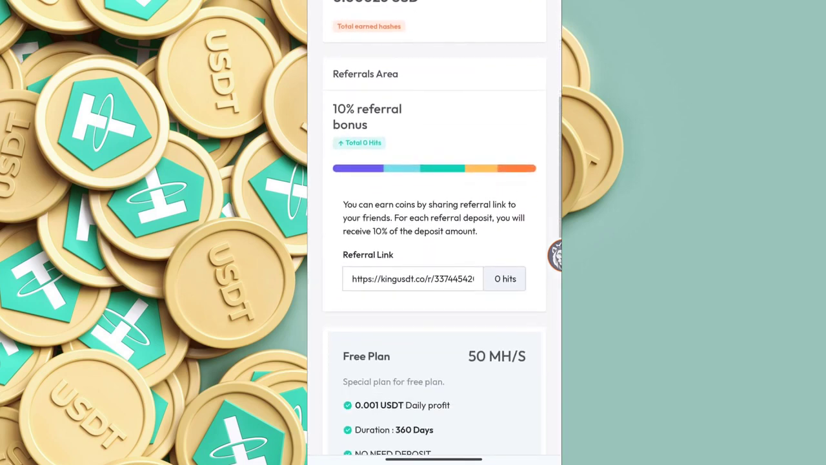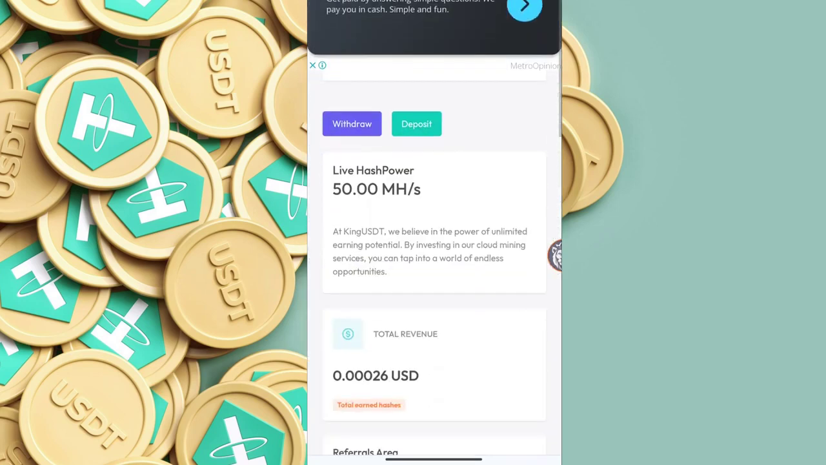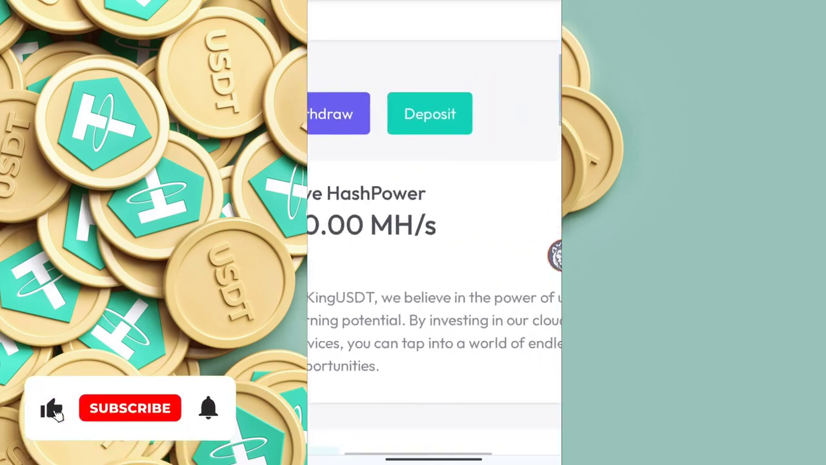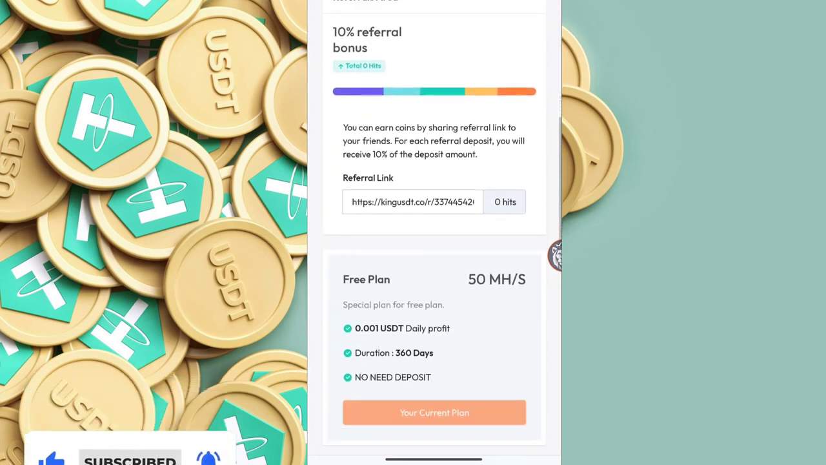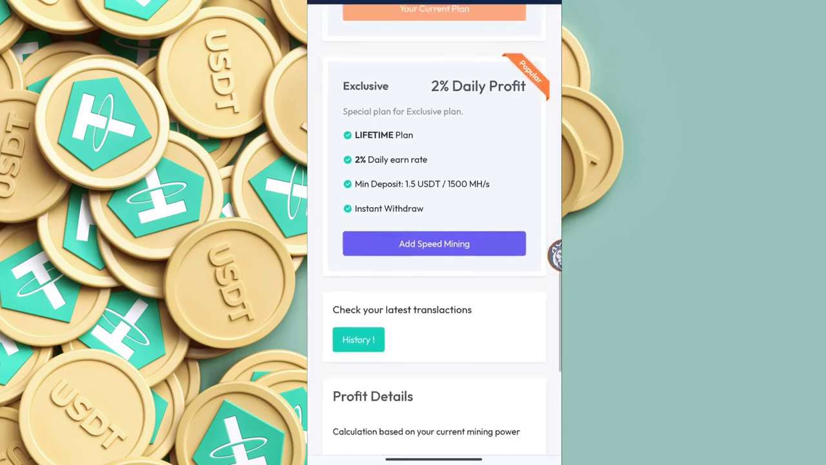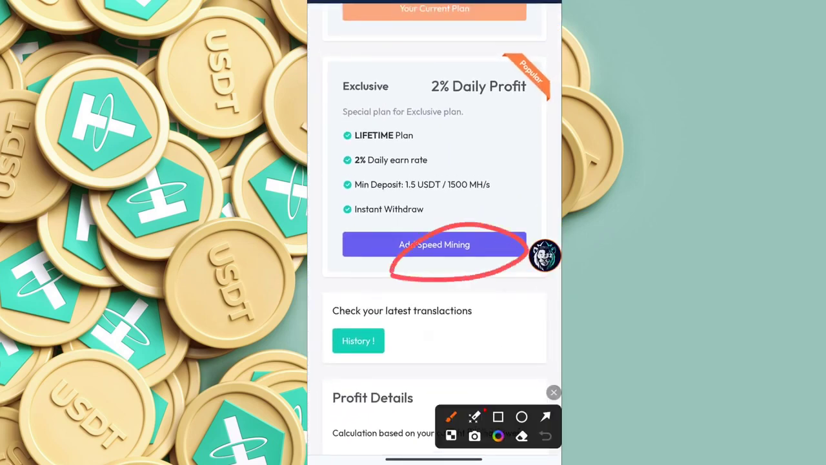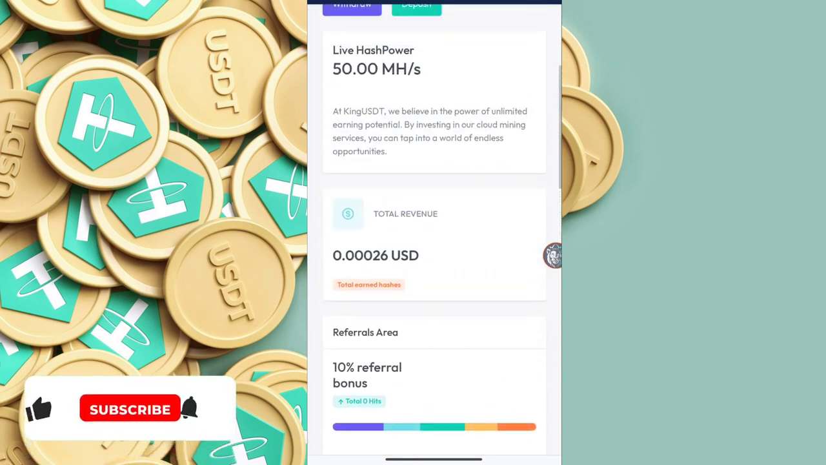So it is huge, guys. Simply you can use this and you can earn a lot. You can withdraw it from here, and you can also deposit. If you want to increase your revenue, you can click on this add speed mining button and simply increase your revenue.